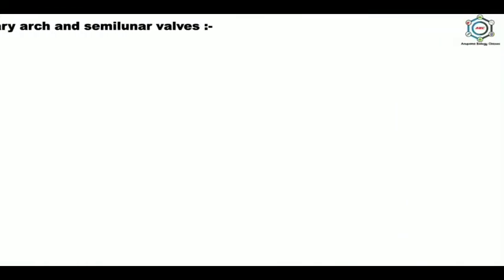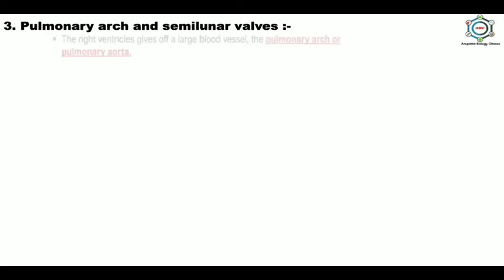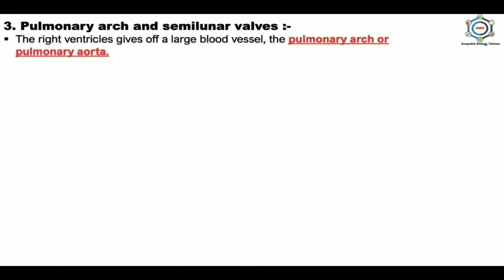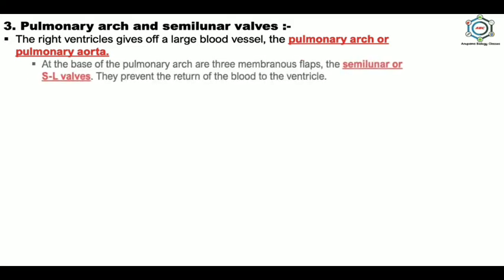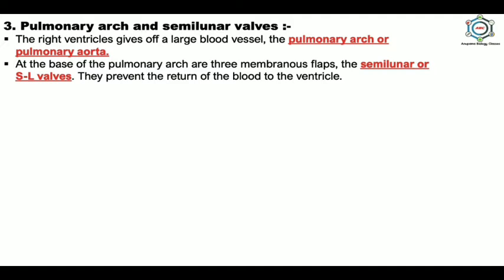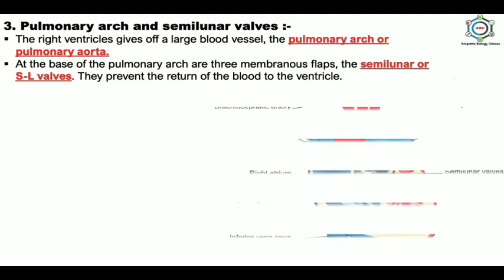Now the third one, that is the pulmonary arch and semilunar valves. The right ventricle gives off a large blood vessel. This is pulmonary arch or pulmonary trunk. And this pulmonary arch is divided into right and left pulmonary arteries that carry deoxygenated blood to the lungs for oxygenation. At the base of pulmonary arch are three membranous flaps, the semilunar or SL valves. They prevent the return of blood to the ventricles.